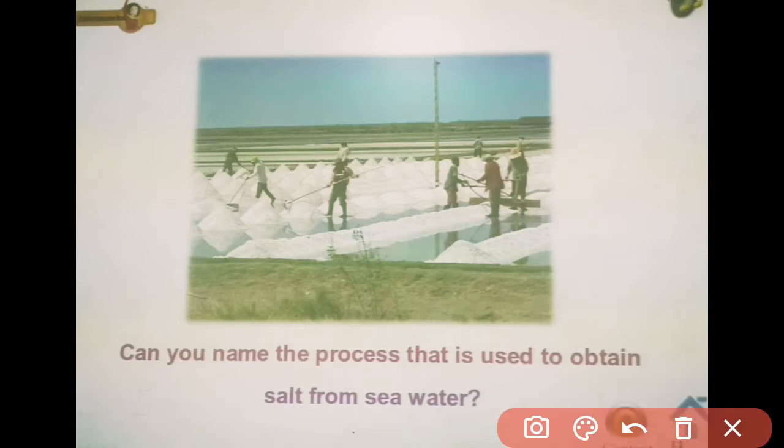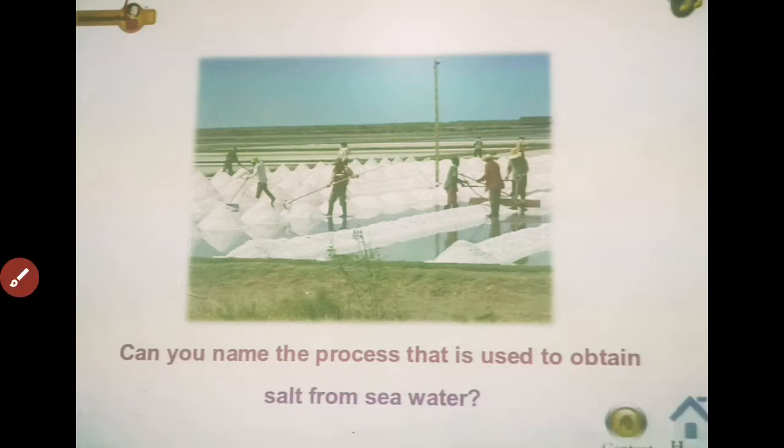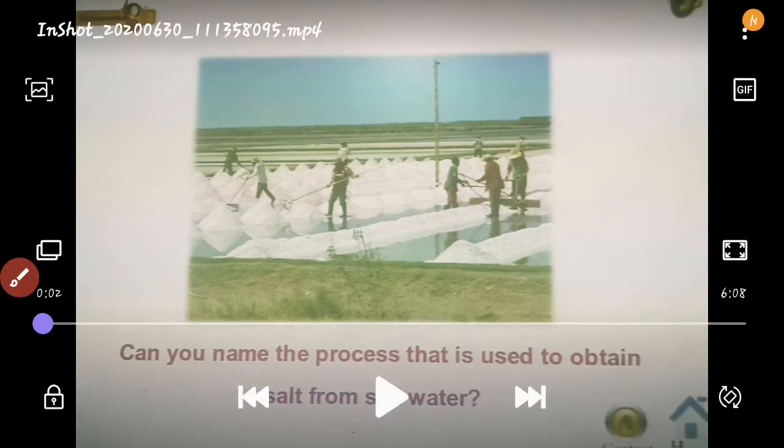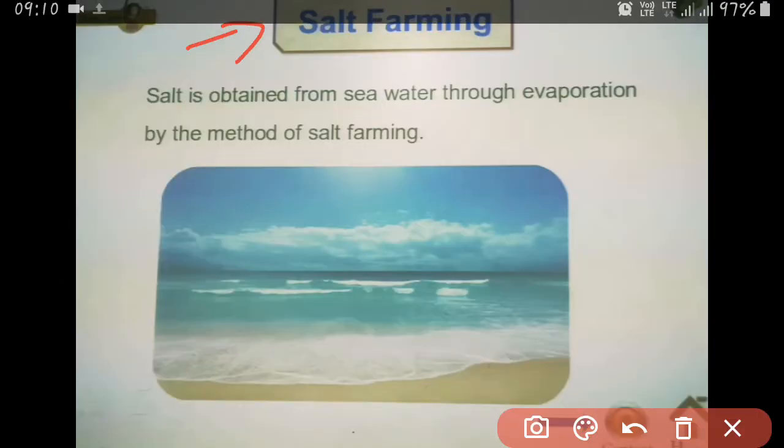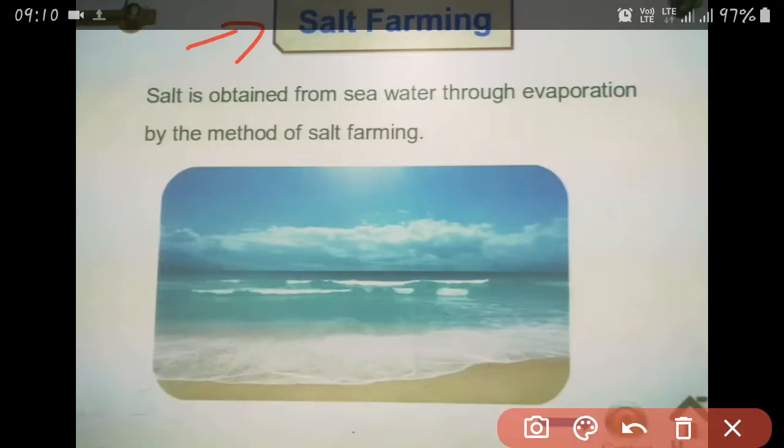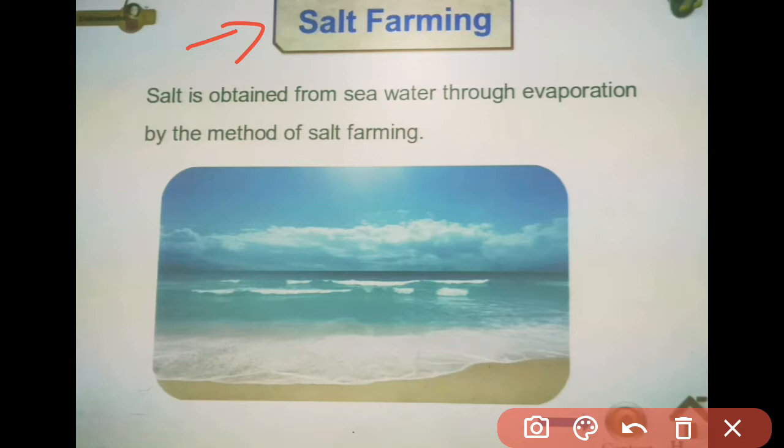Can you name the process that is used to obtain salt from water? You know that salt is made from sea water. So, what is the process by which salt is made using sea water? Before listening to the answer, you have to think about it yourself. The practice of obtaining salt from sea water is called salt farming, and the process behind this is